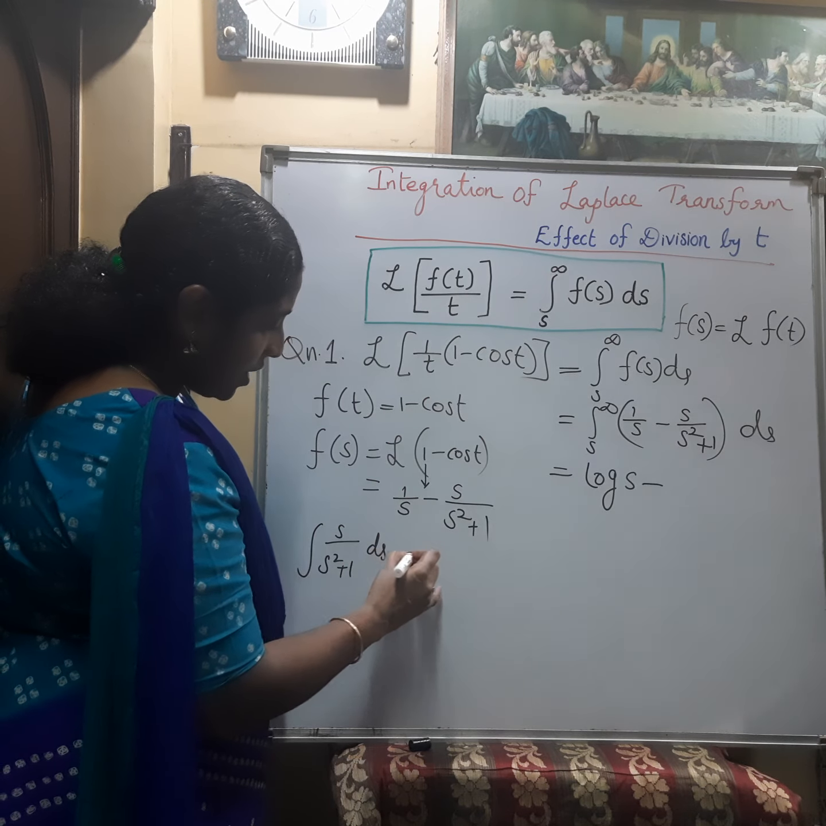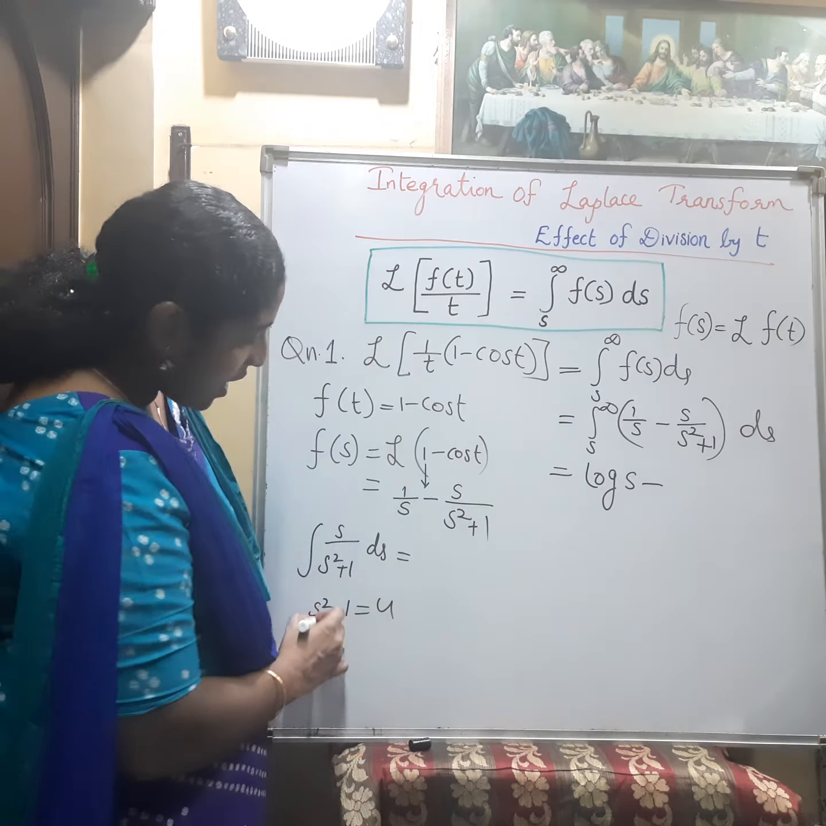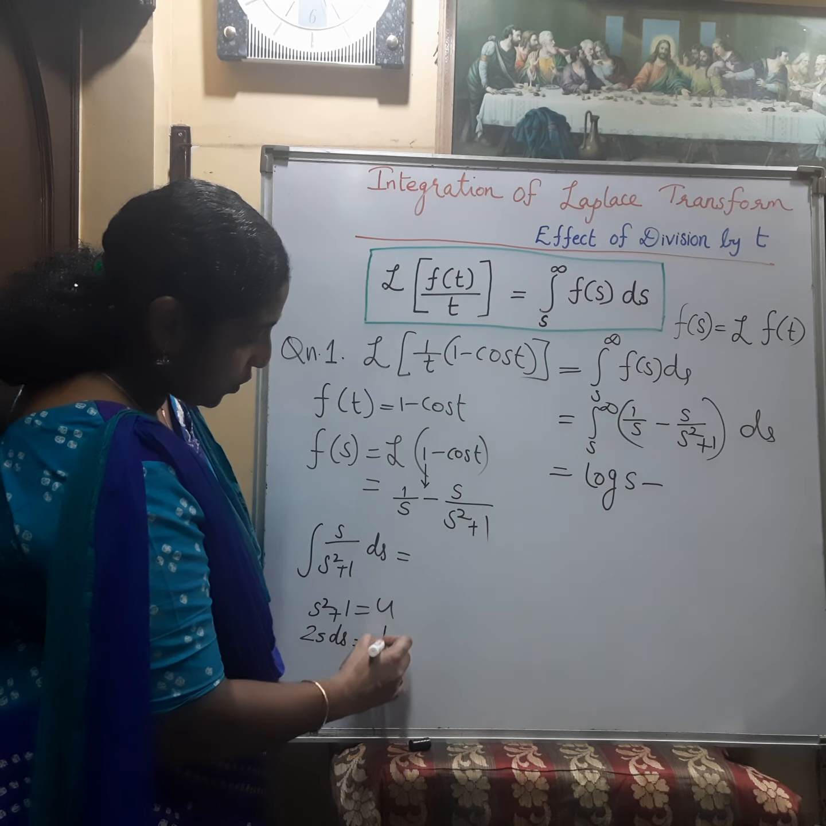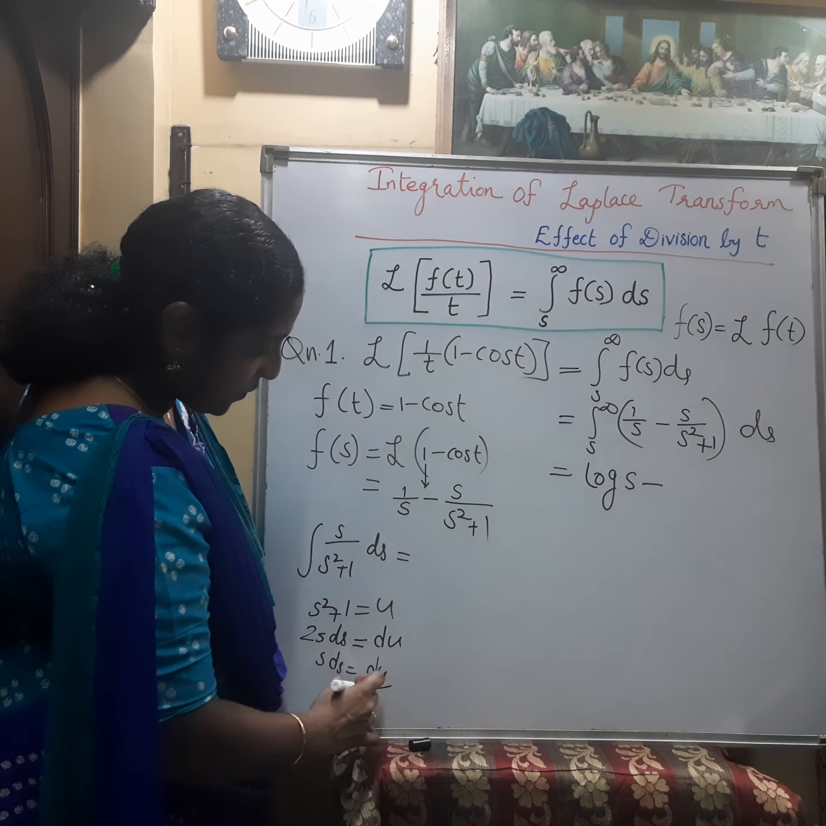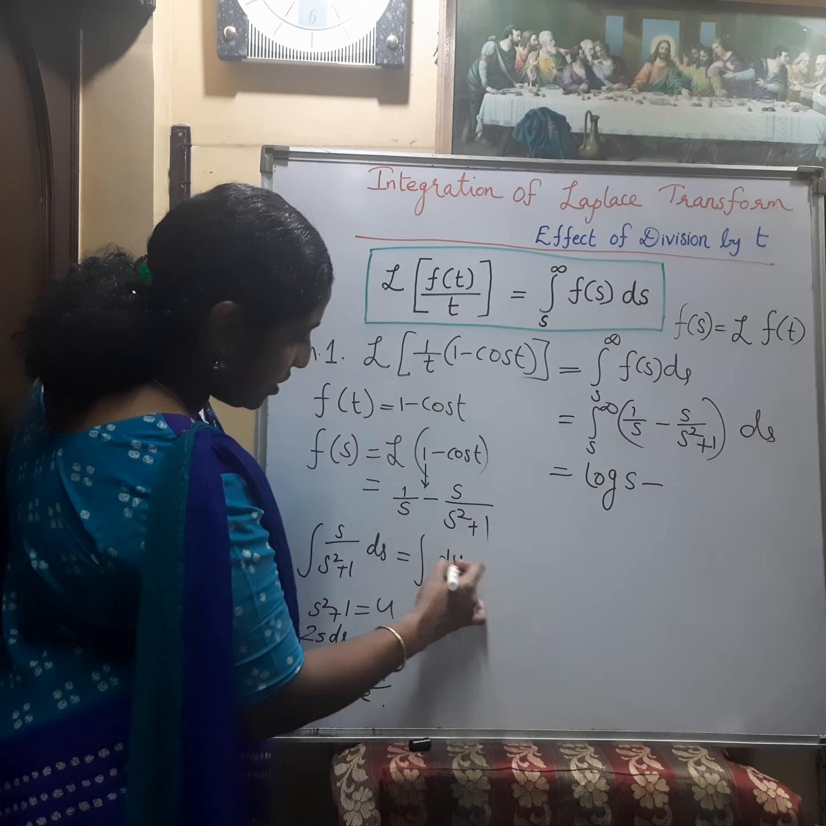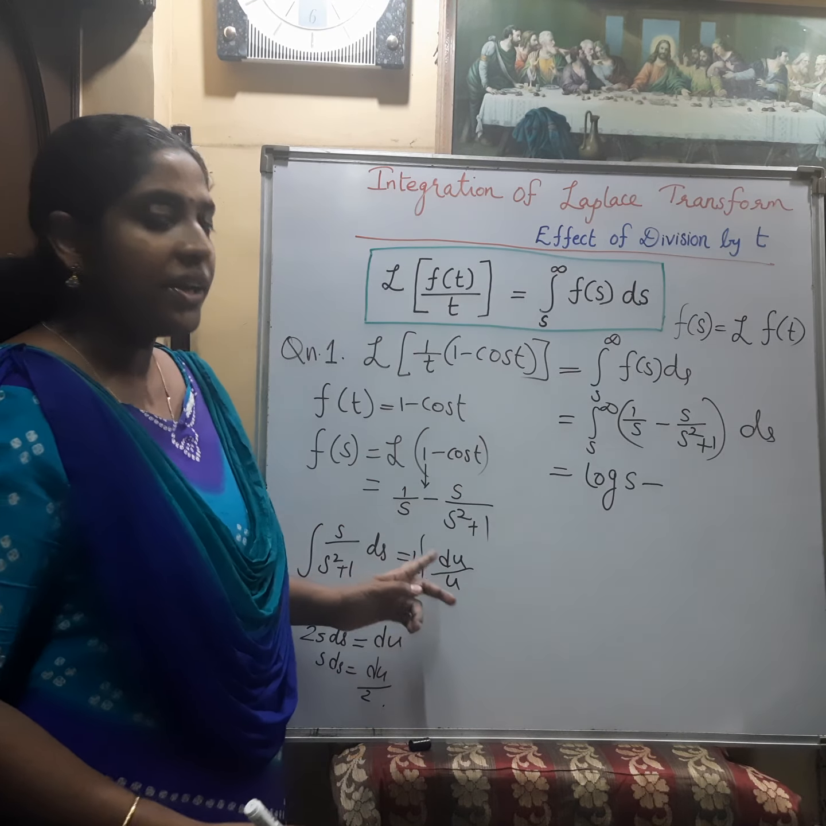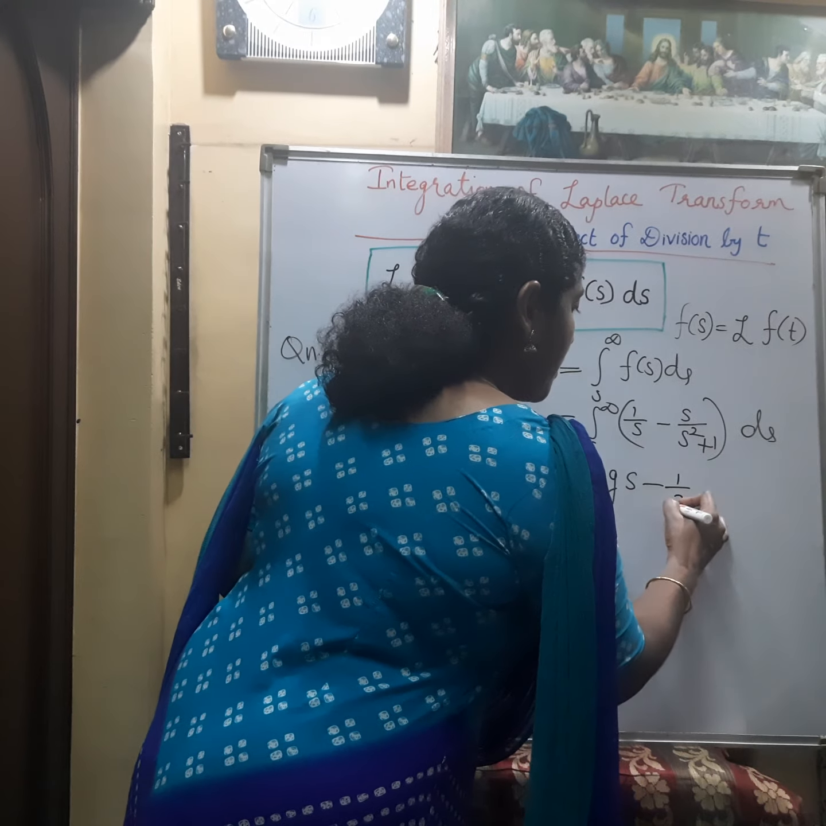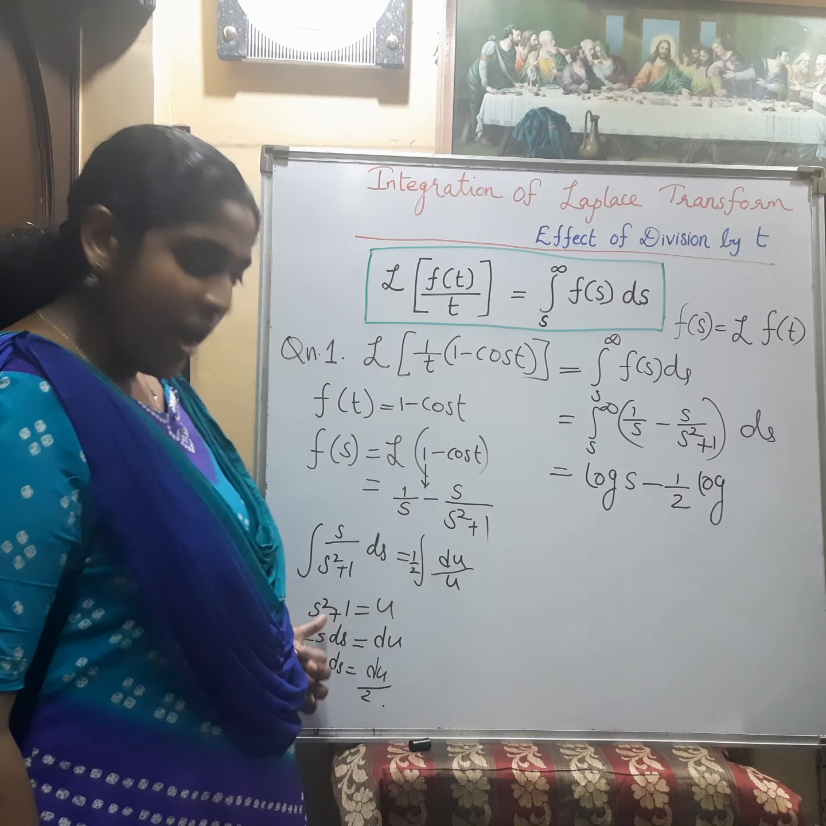How can we find this integral of s by s square plus 1 ds? In order to find this, we substitute s square plus 1 as u. Then on differentiating, 2s ds equals du. That is, s ds is equal to du by 2. So this becomes 1 by 2 outside, integral du by u, that is 1 by 2 log u. So it is minus 1 by 2 log u. What is u that we substituted? s square plus 1.